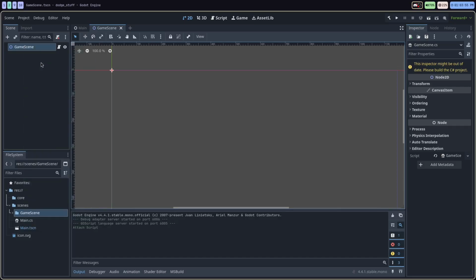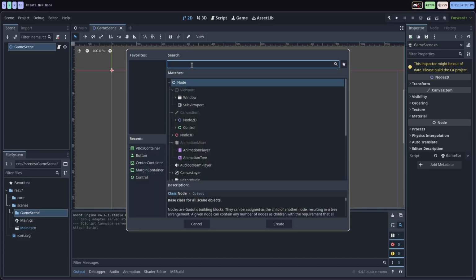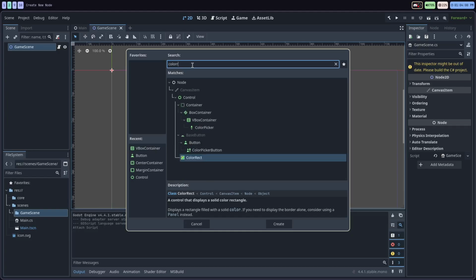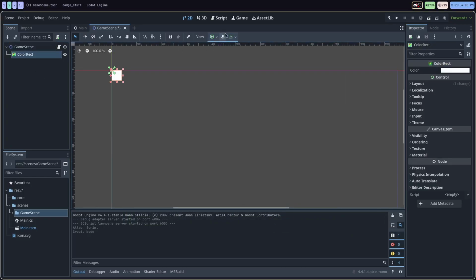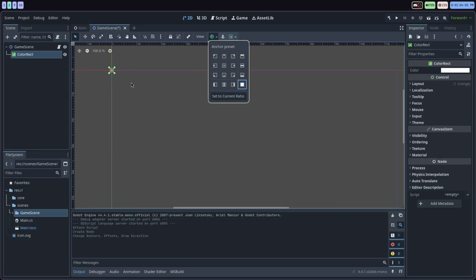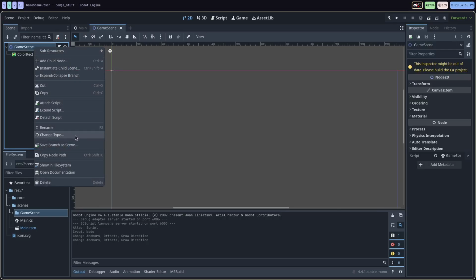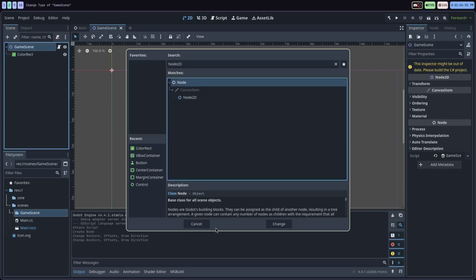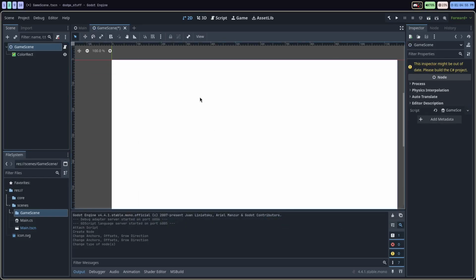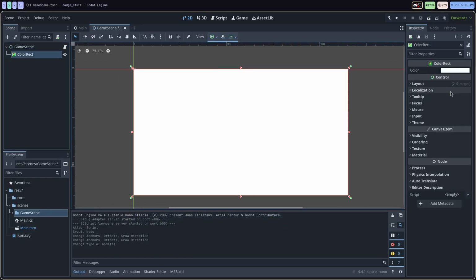I'm going to add behind this a color rect just to change the color of the background. So we'll set that. Oh yeah, that's not going to work. So I actually want to change this type of node back to just a regular base node. And then when I set it, it's going to show the full color rect here.